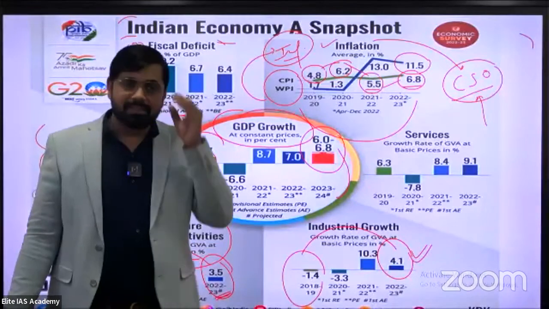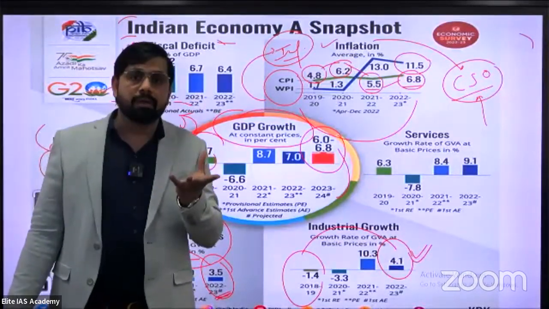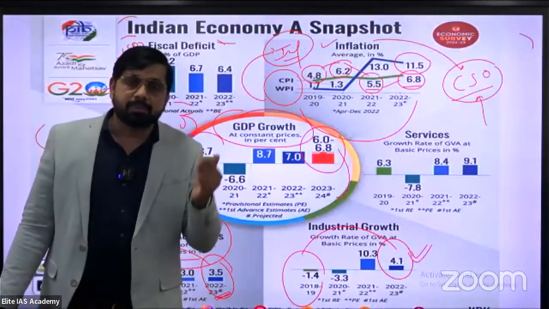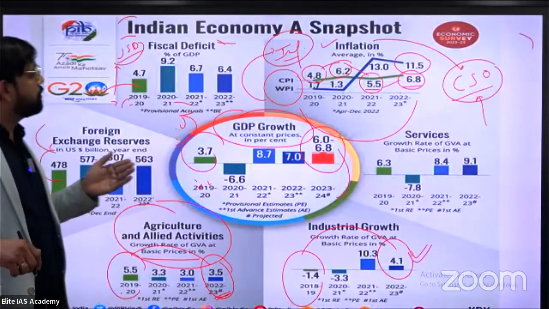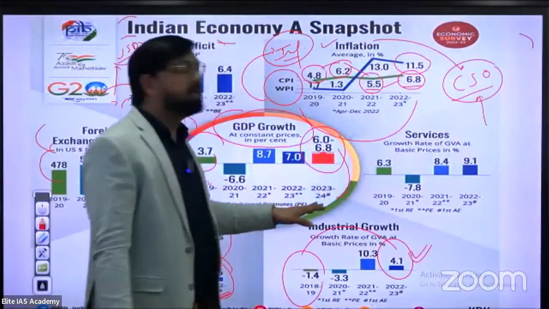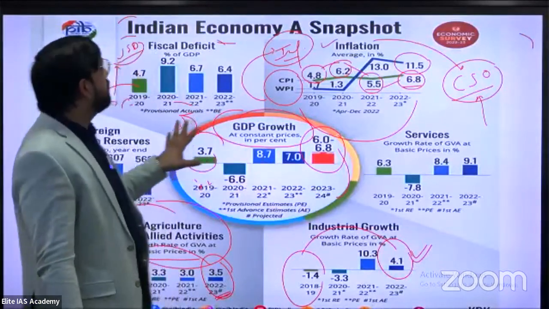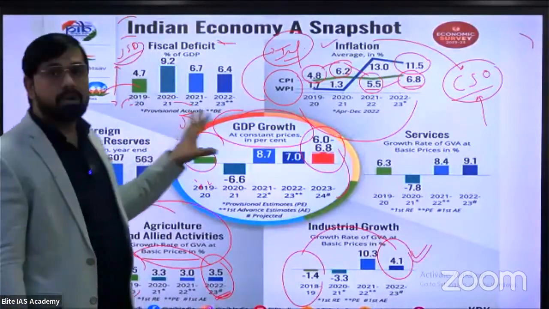Under 6% is not a good sign for India in terms of the global economy. The IMF estimated under 6%, but the Indian government supposes that we will get 6% to 6.9% in the financial year 2023-24. This is the common data, a snapshot of the economic survey.